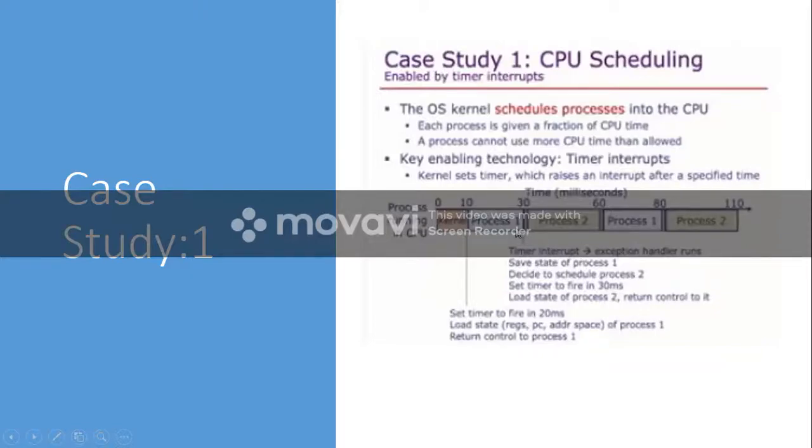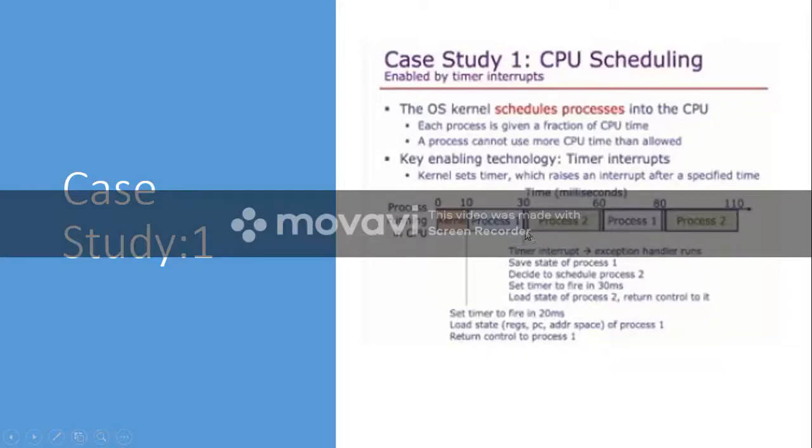Say if process 1 totally needs 80 milliseconds, then like this it will execute 4 times. If process 2 wants 150 milliseconds, then like this it will execute 5 times. So this is how CPU scheduling is done, and it is achieved by using the concept of interrupt.